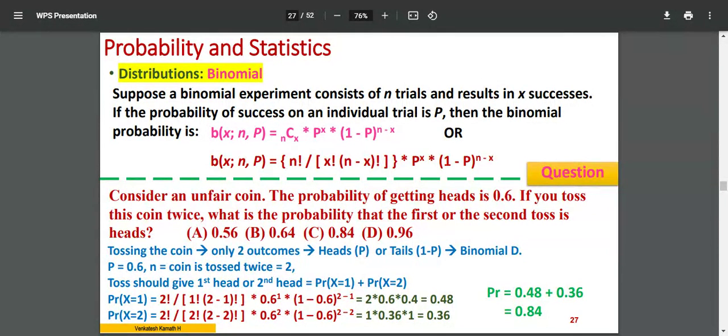That equation, I'm putting those values. So, for x is equal to 1, it is 0.48. For x is equal to 2, it is 0.36. I have to add them and it gives me 0.84. So, I'm not going by the substitution values and all. You can go through that later.